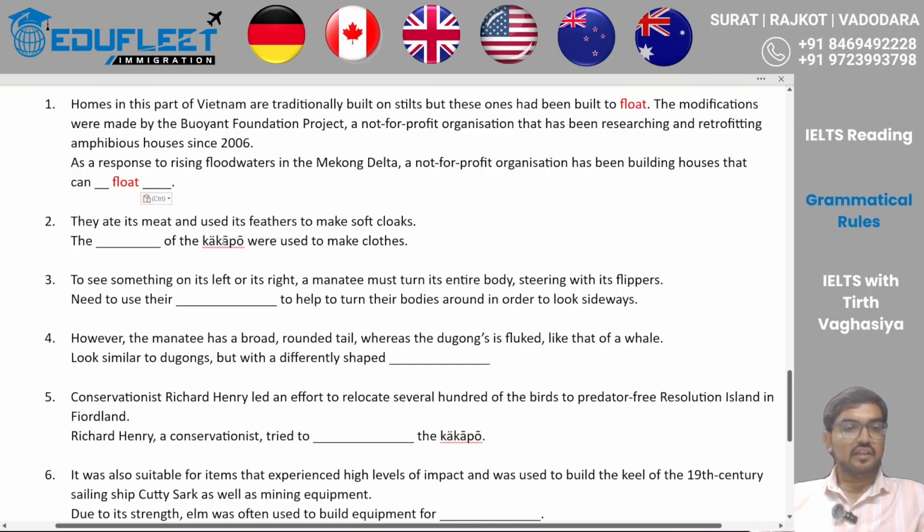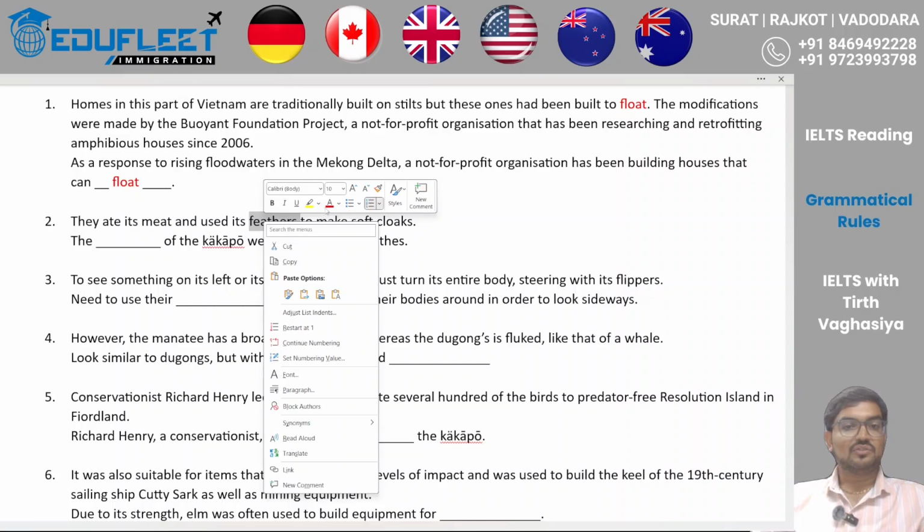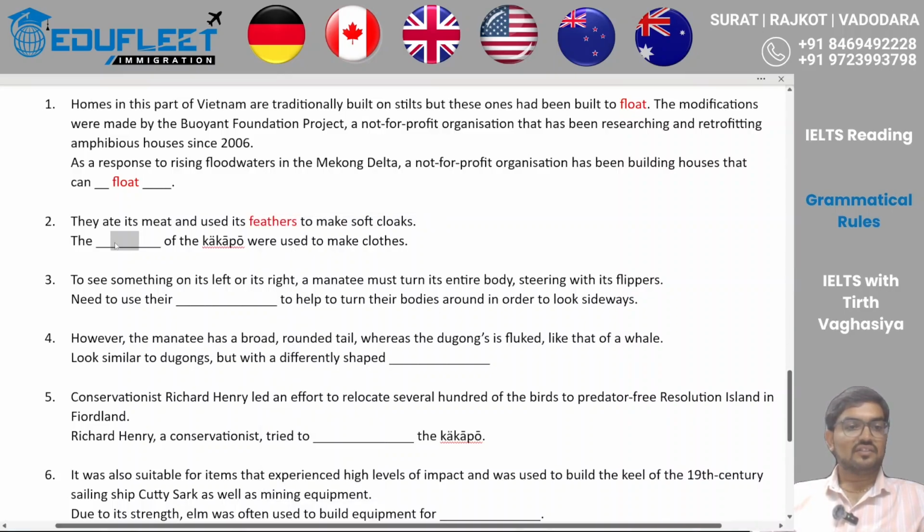Now, if I say "the blank of cacao were used to make clothes, so they ate its meat and used its feathers to make soft cloth." So now cloth means clothes, right? Make, I got the make. Cacao, that's the name of the tree, which is referred to by the pronoun "its". And then if I see feathers, my answer is going to be feathers.